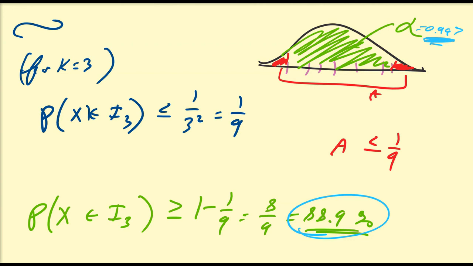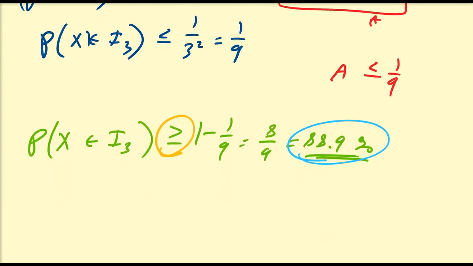But this bound, remember, is not an equal sign, this is a greater than or equal to sign. So for any distribution, regardless of the shape, this area in green is always going to be greater than or equal to 88.9%, which is an extremely strong property, especially if you do not know anything about the distribution at all. And that is what Chebyshev's theorem states, and it's really useful in the field if you want to get a general idea of pretty much any distribution if you're not quite sure whether it is a normal distribution or whether you have no idea about the distribution at all.